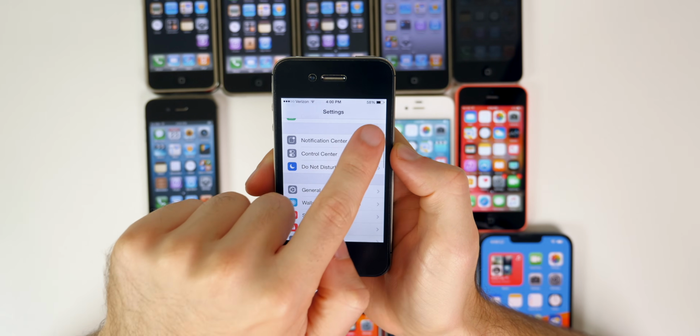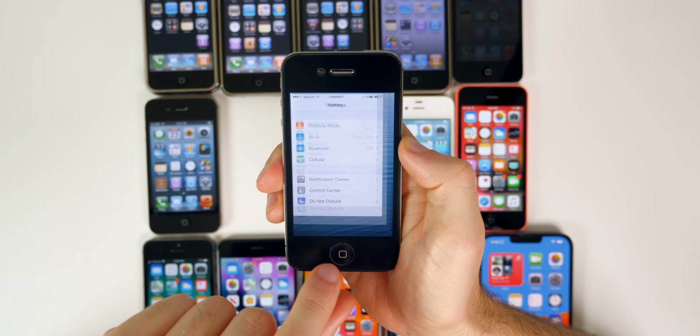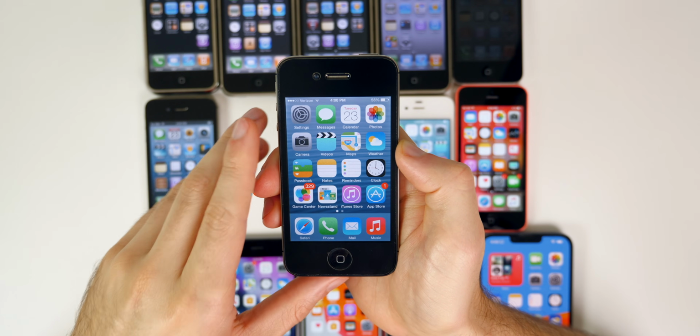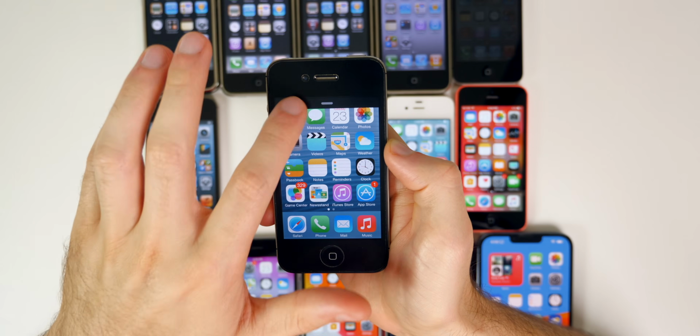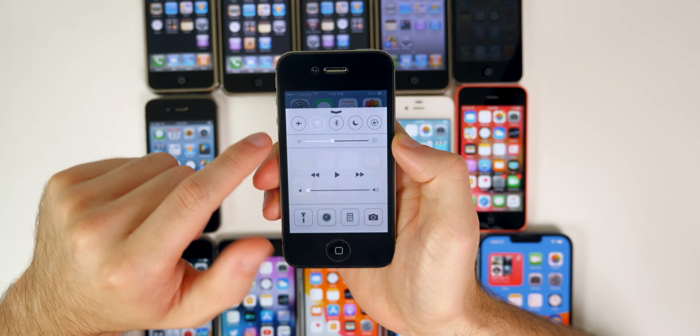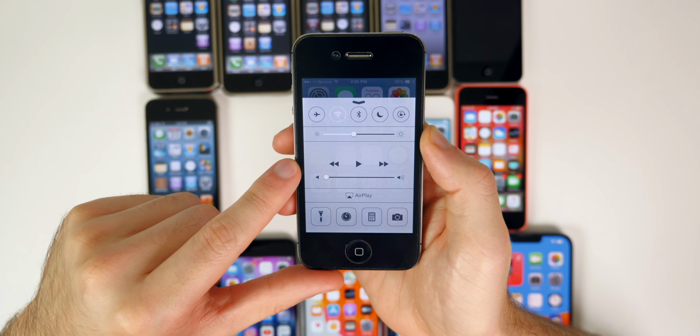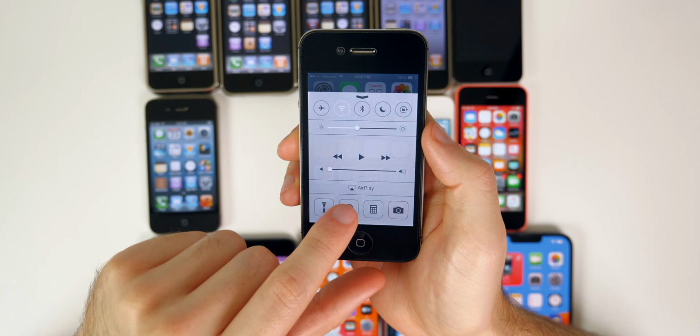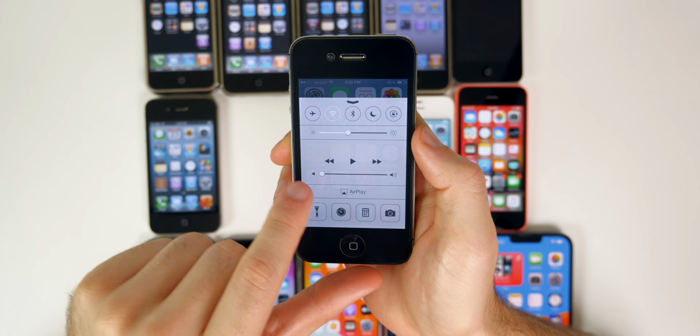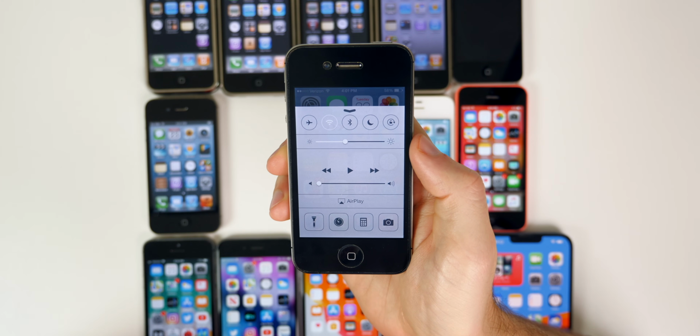So this was first introduced with iOS 7. You were not able to do that before. That's one feature I use every single day. We also got the control center for the first time. So if you swipe up from the bottom right here, you would see the control center. So this is the very first iteration of the control center on the iPhone. You can see our toggles down here and up here as well, along with AirPlay and our Now Playing Music.